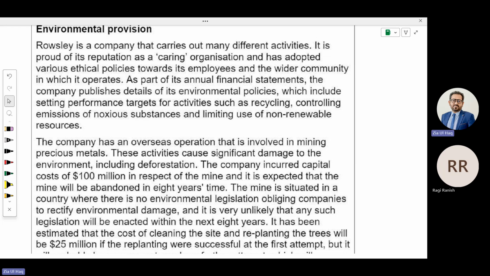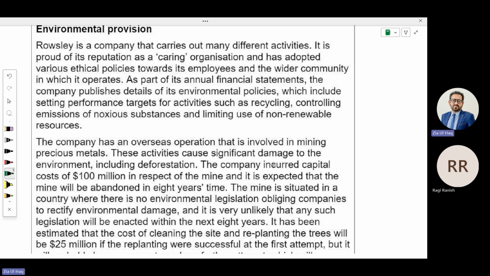The company has an overseas operation that is involved in mining precious metals. Obviously, to mine metals, you need to install some machinery. And the machinery used in mining, after completing the operation, will not be for further use. Only some parts you can draw from that area. You cannot say, okay, I will move this machinery somewhere else and use that again. No.